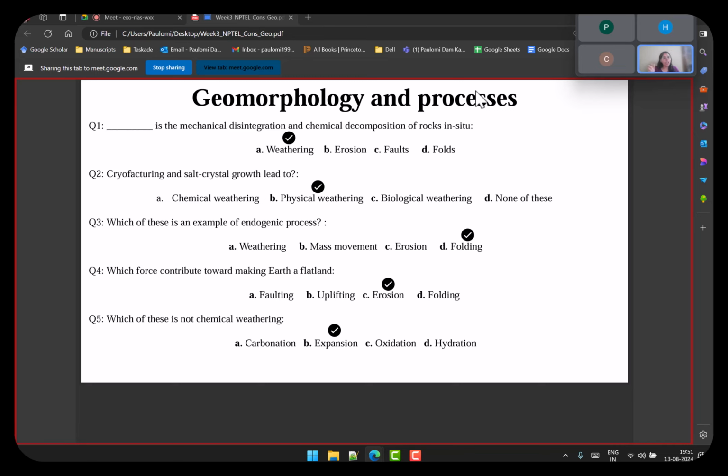So you just remember by endogenic and exogenic process, which one makes a flat land? It's the exogenic process, and that's why the answer is erosion here. Next one is which of these is not a chemical weathering? Expansion, because the other three, hydration, oxygen, carbonation, as the name suggests, are chemical reactions, and that's part of chemical weathering. Expansion, on the other hand, is a physical phenomenon.